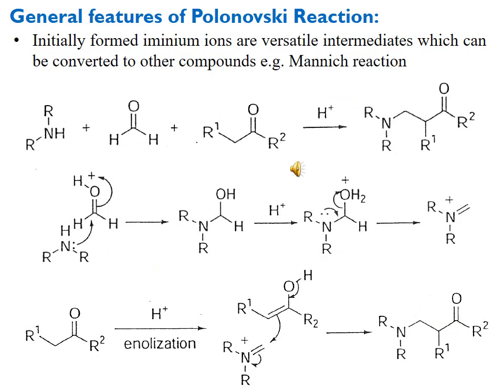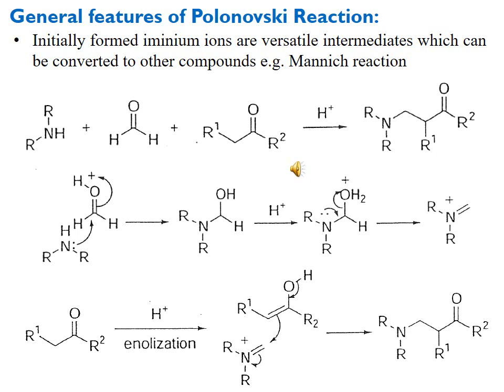Here are some examples of different reactions which also use the formation of iminium ion as an intermediate. Here is the example of the Mannich reaction, which uses a secondary amine and an aldehyde and a ketone with an alpha carbon in acidic conditions, and we get the product bearing amine and ketonic functionalities. Here is the one-pot synthesis.